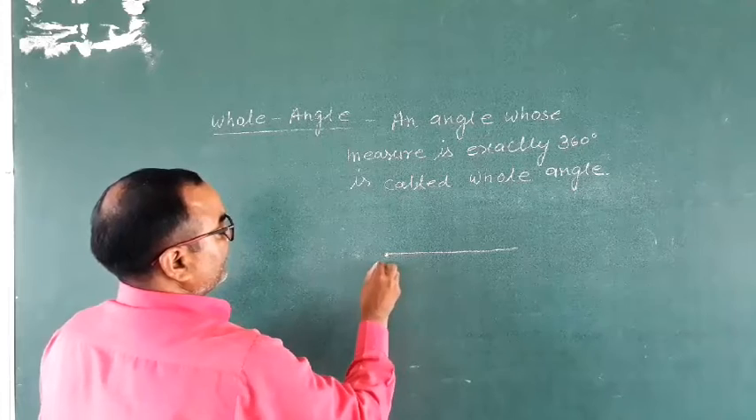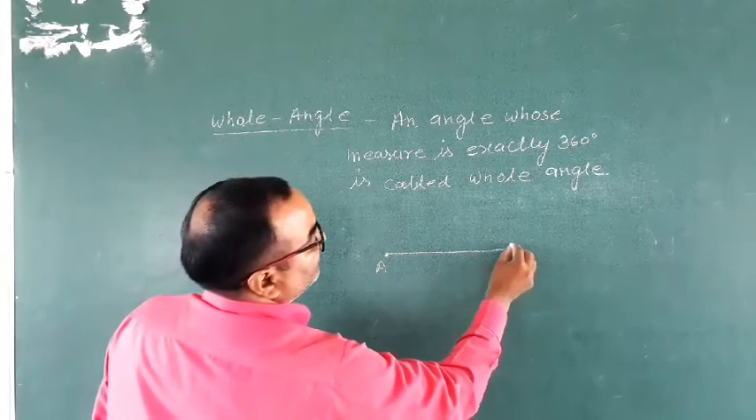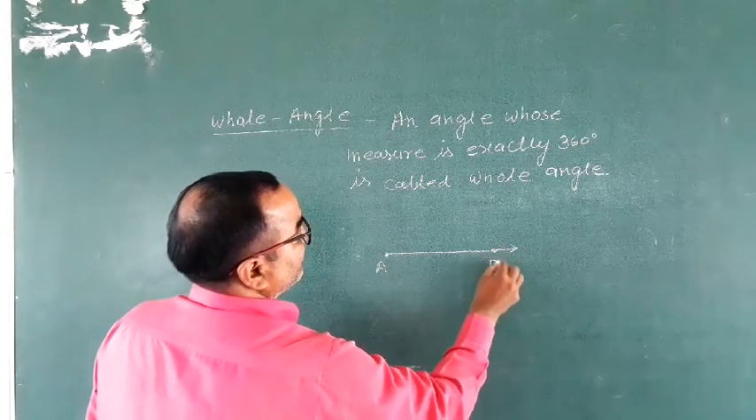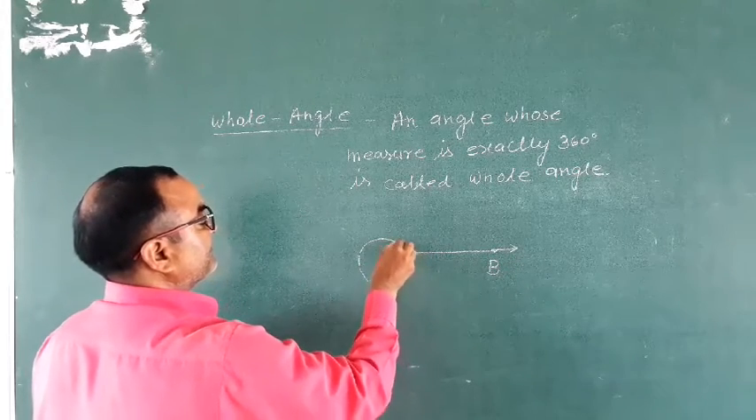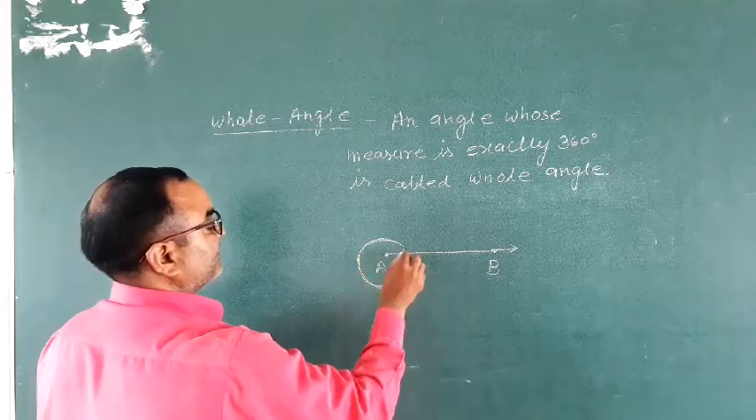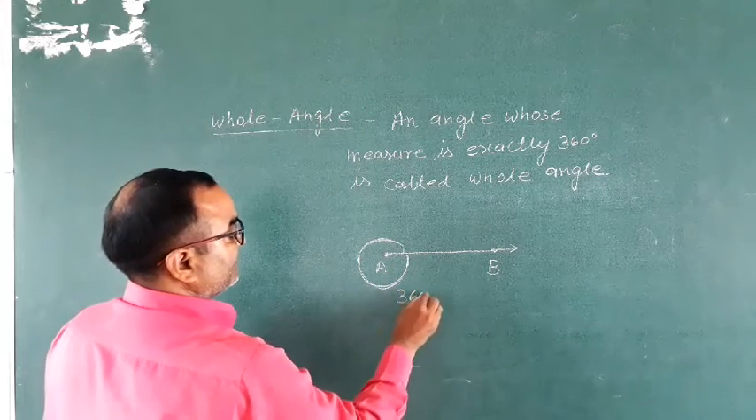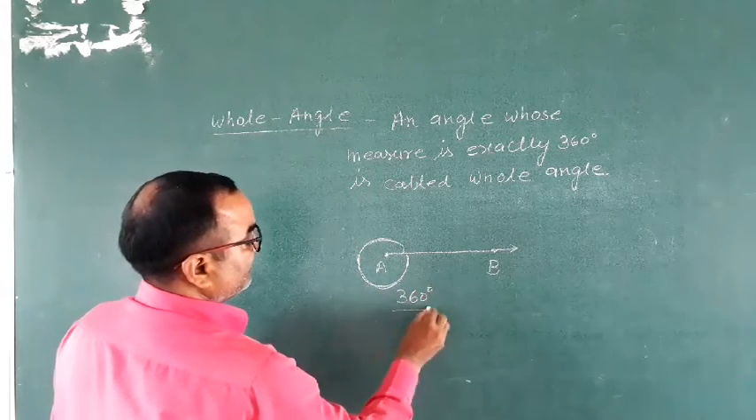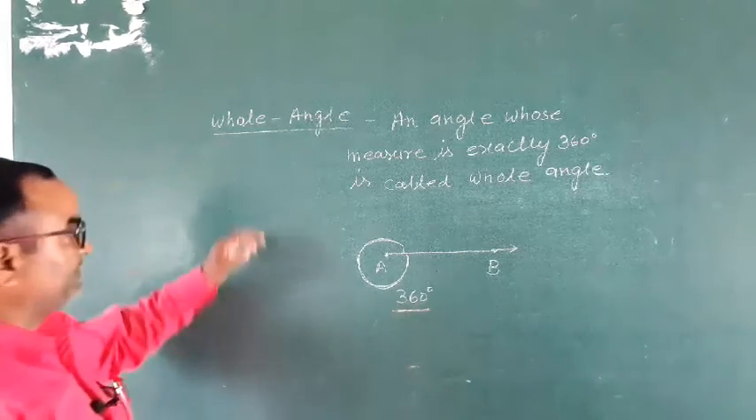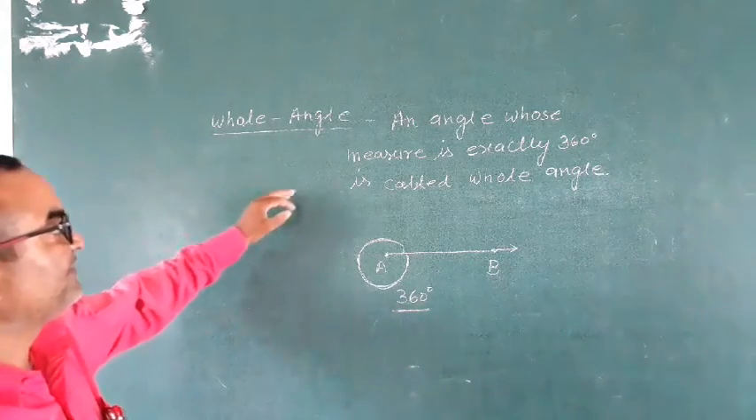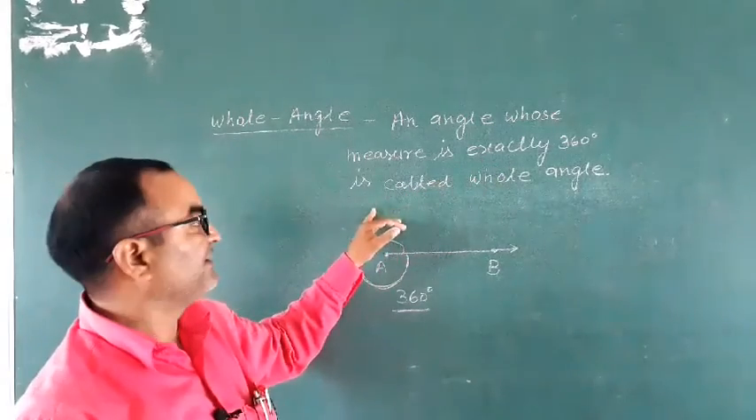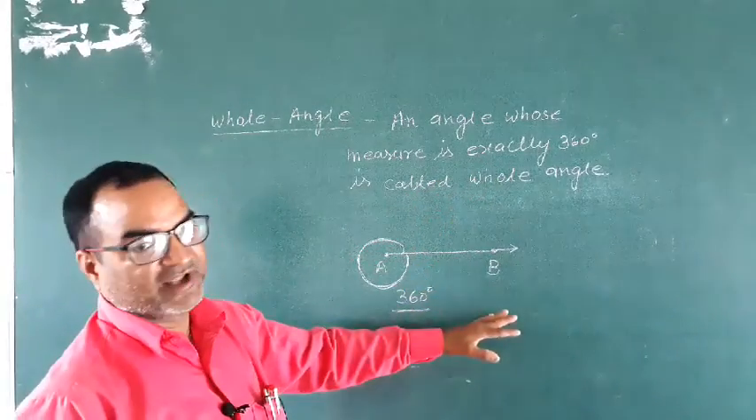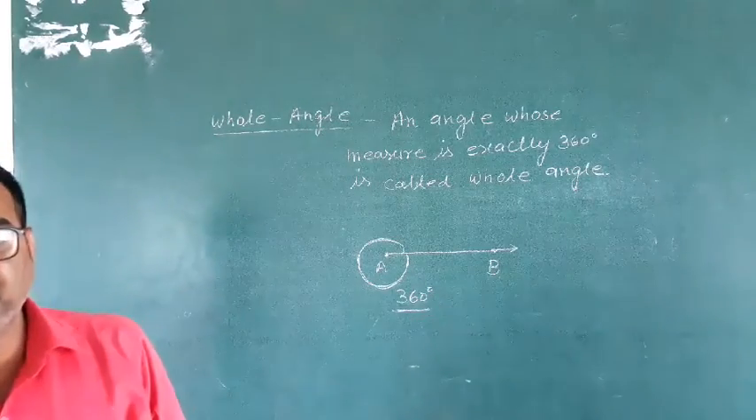This is a ray AB, and this angle is exactly 360 degree. This is called a whole angle. Whole angle means an angle whose measure is exactly 360 degree is called a whole angle. This is a whole angle. Is it clear to all of you?